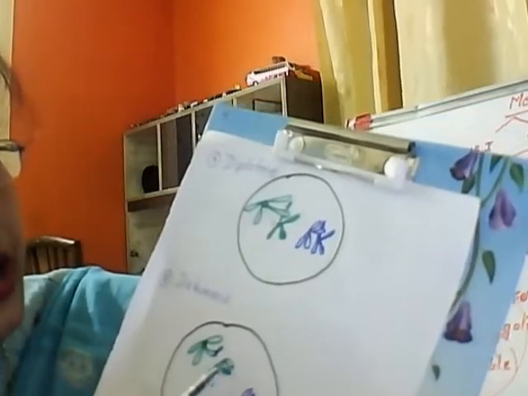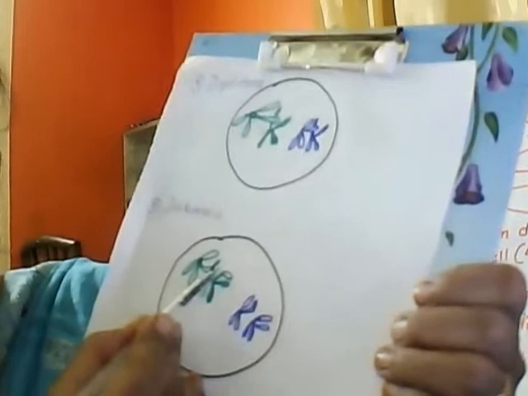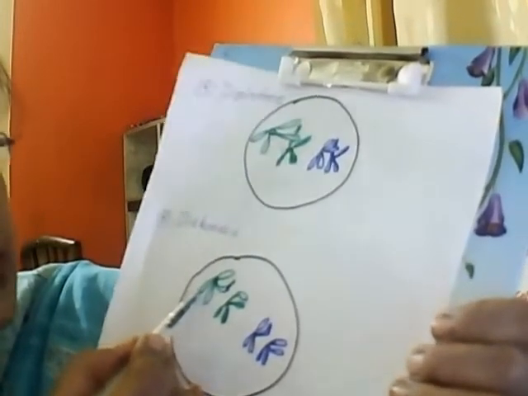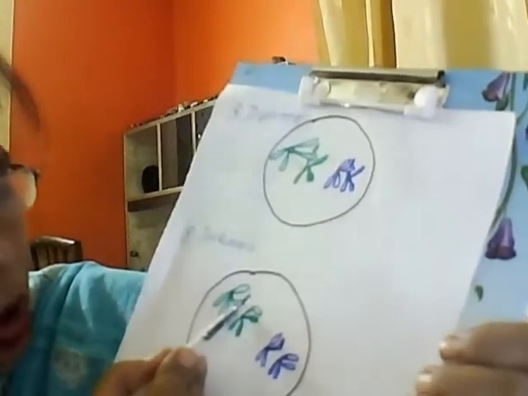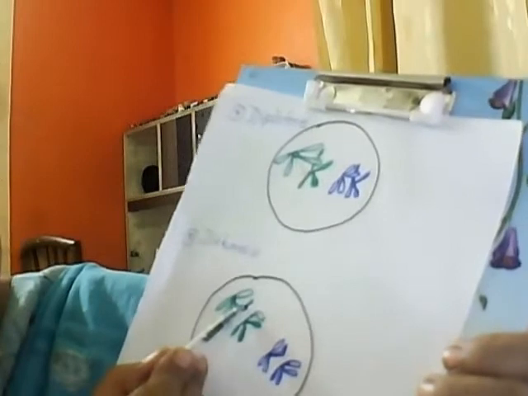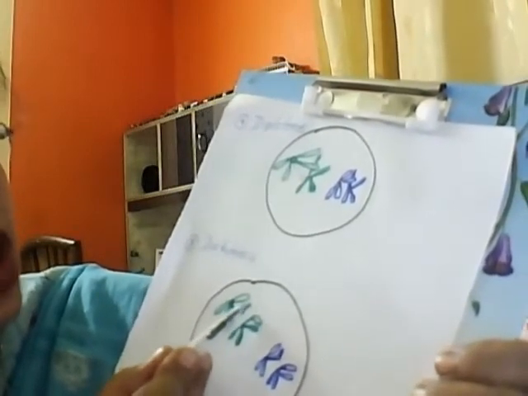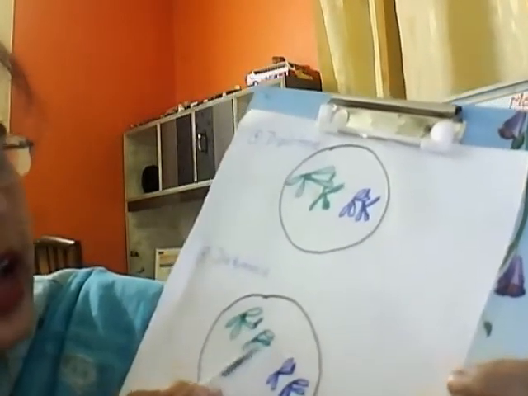Here the exchange of the genetic material has taken place. Genetic material means what? We know that genes are located within the chromosome. Here it has broken. After that when they are rejoined, part of this chromosome has joined here and part of this chromatid has joined here.